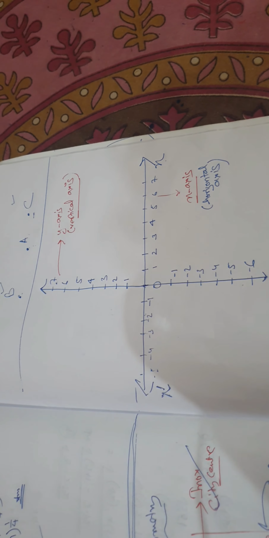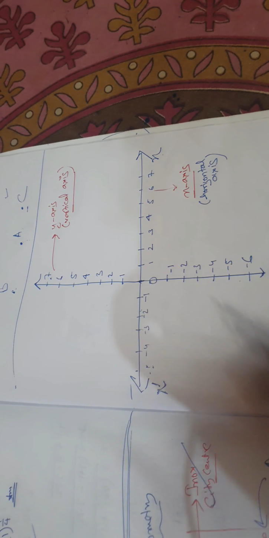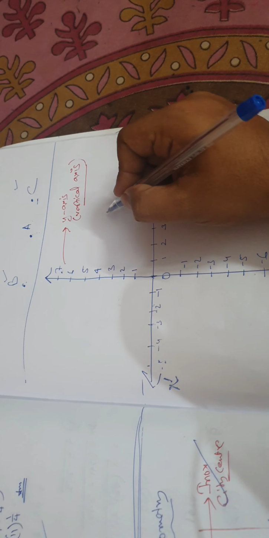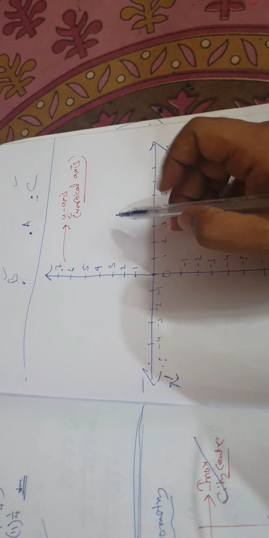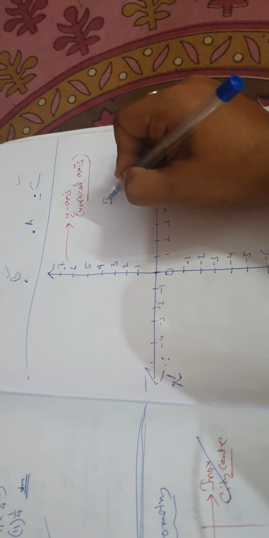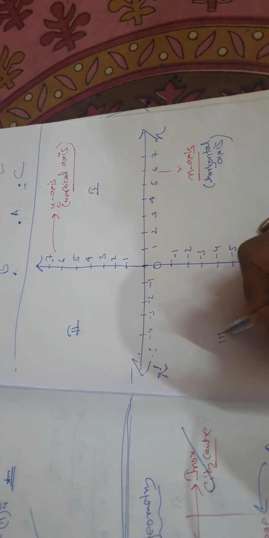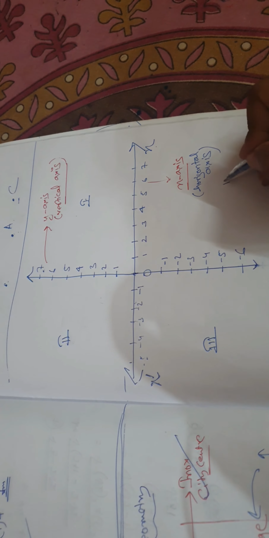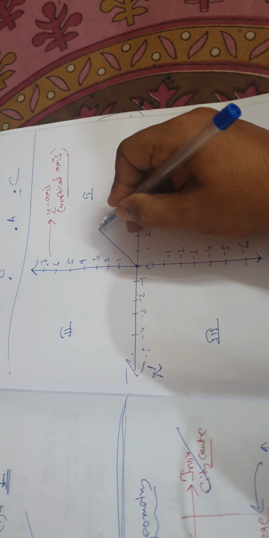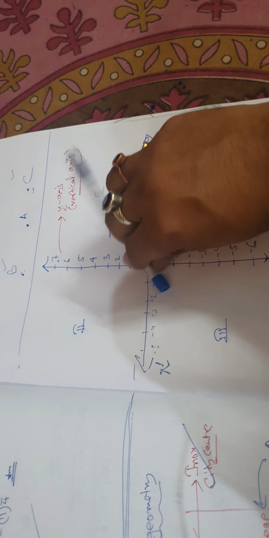Are you understanding? Now in this way you have divided it into 4 parts, and these 4 parts are known as 4 quadrants, and the quadrants are measured anti-clockwise. This is the first quadrant. If you go like this, it will be the second quadrant. You go down, it will be the third quadrant, and you go this side, it will be the fourth quadrant. Actually you are going anti-clockwise. If you imagine a minute hand or second hand, the clock goes like this, no?